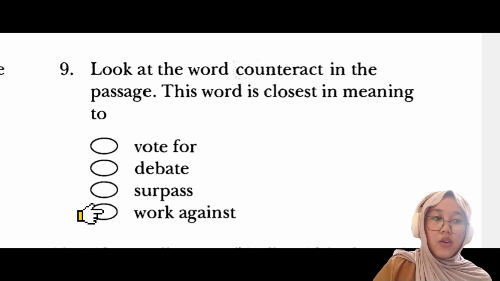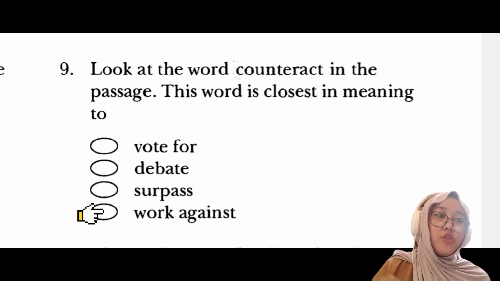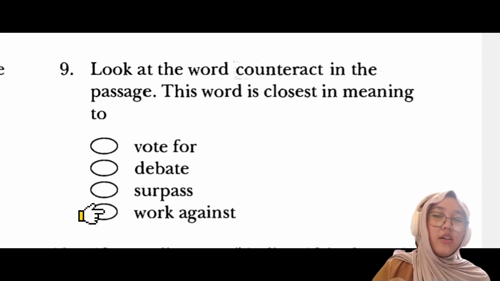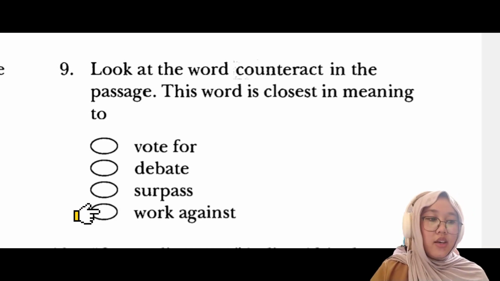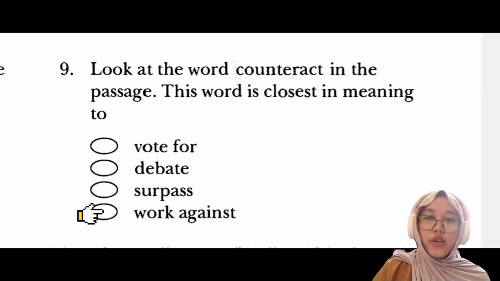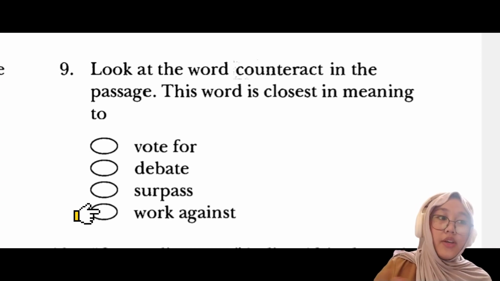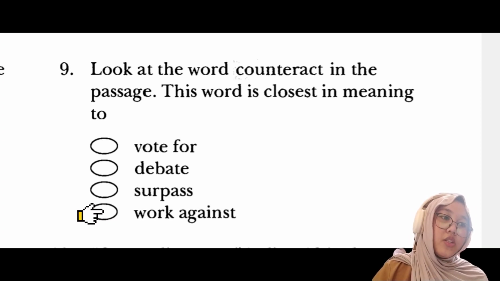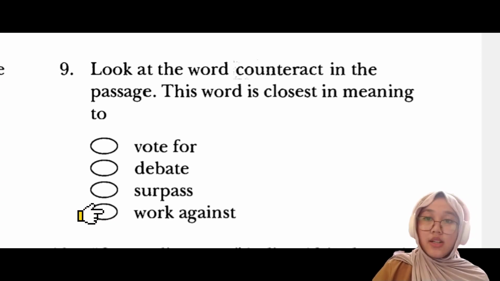Congress can then counteract the veto with a 2/3 majority. So it means the opposite things. It means work against the veto with a 2/3 majority. So the right answer is option 4, work against.